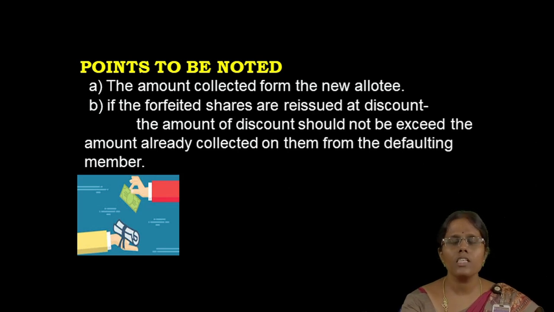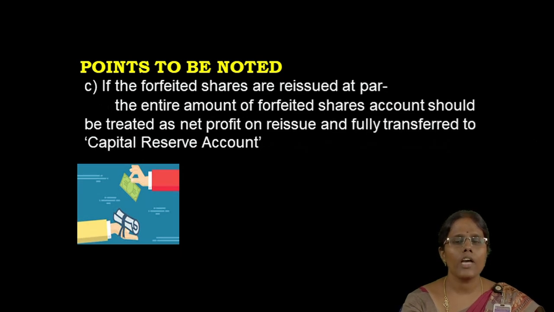The amount of discount should not exceed the amount already collected from the defaulting member. The next point is, if the shares are reissued at par, the entire amount of the forfeited shares account should be treated as net profit on reissue